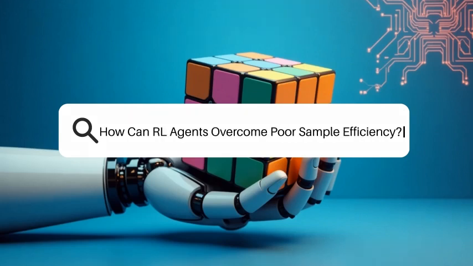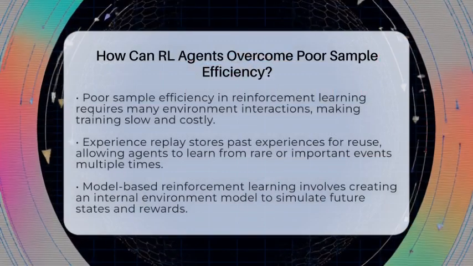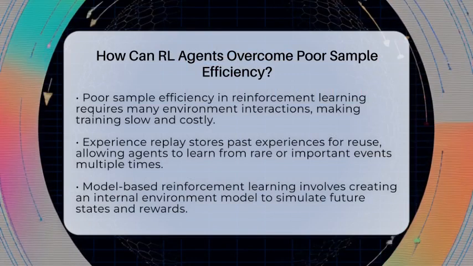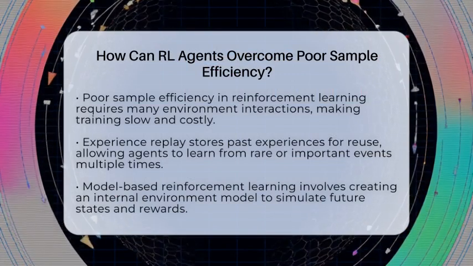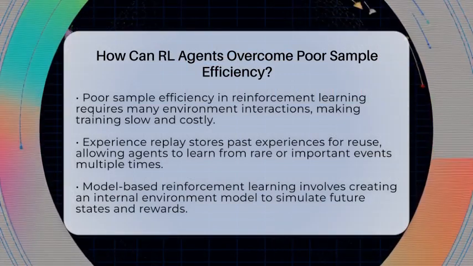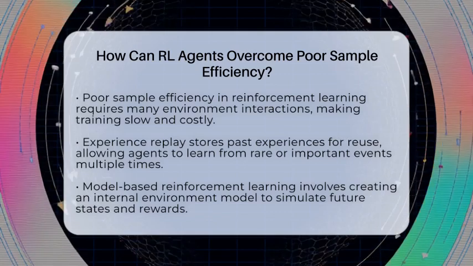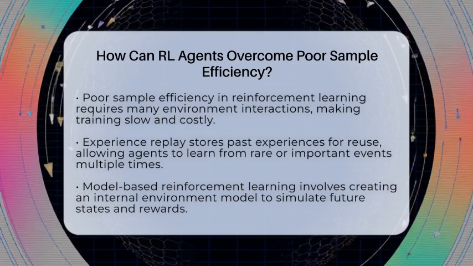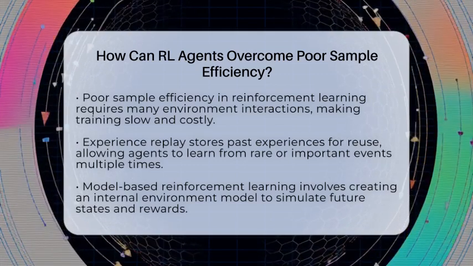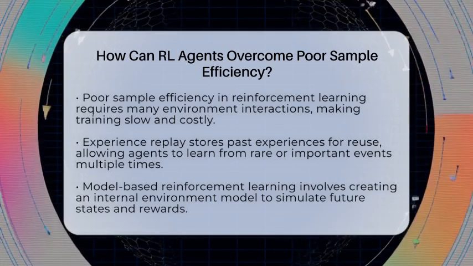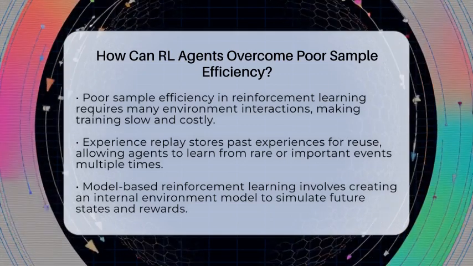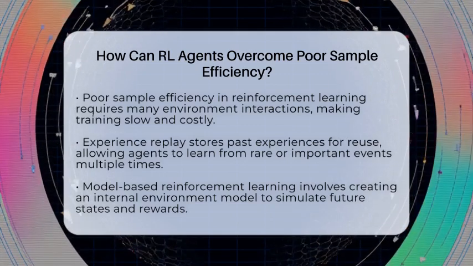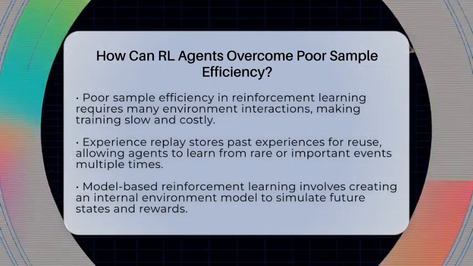How can RL agents overcome poor sample efficiency? Imagine trying to learn a new game but having to play hundreds of times just to get the hang of it. That's what poor sample efficiency looks like in reinforcement learning. It means the agent needs lots of interactions with its environment to learn good policies, which can be slow and costly. In real-world applications like robotics or autonomous vehicles, this can be a big problem because time, money, and safety matter. So how do we make these agents learn faster with fewer tries?